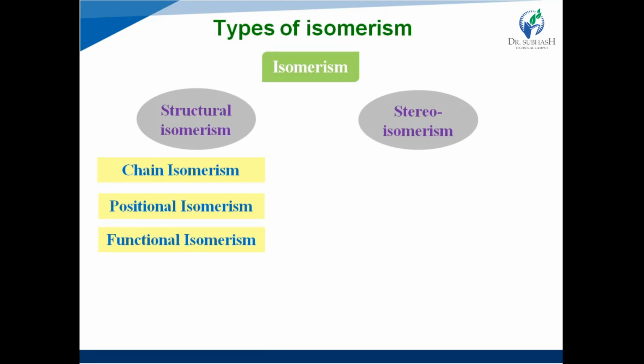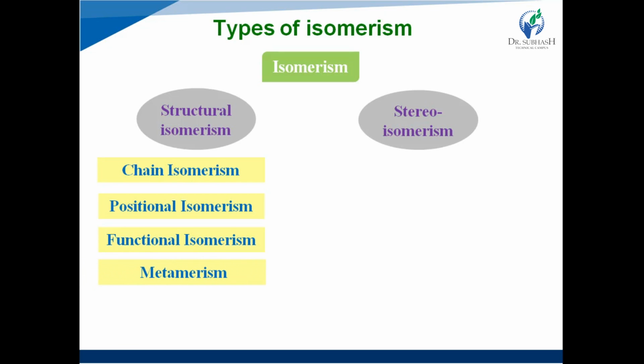Next, functional isomerism. In functional isomers, the molecules have the same molecular formula, but they differ in the functional group present. For example, propanol and methoxyethane. Both have the same molecular formula C3H8O, with one oxygen atom, but different functional groups. In propanol, there is a primary alcohol group, and in methoxyethane, there is an ether group.